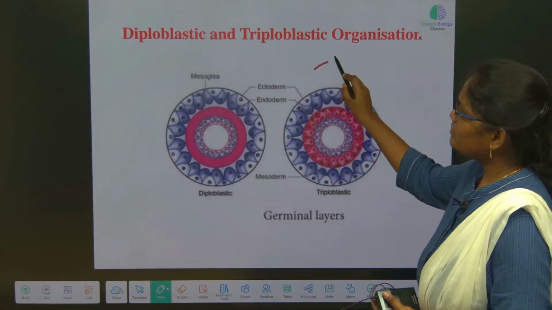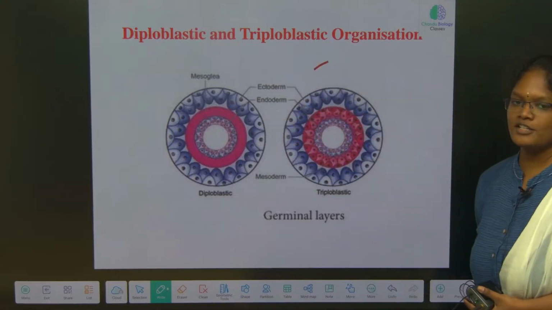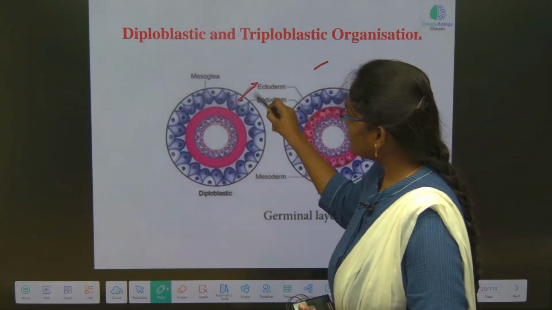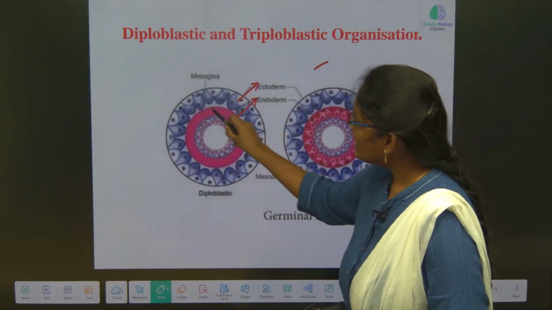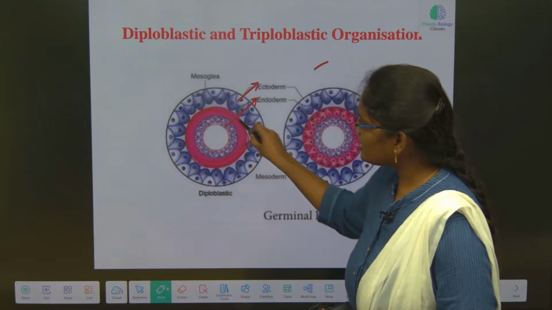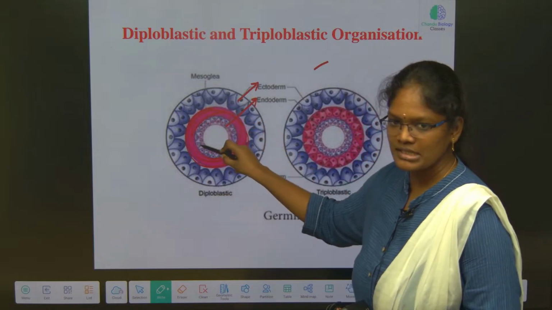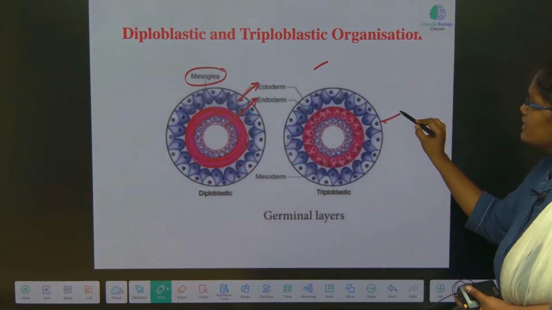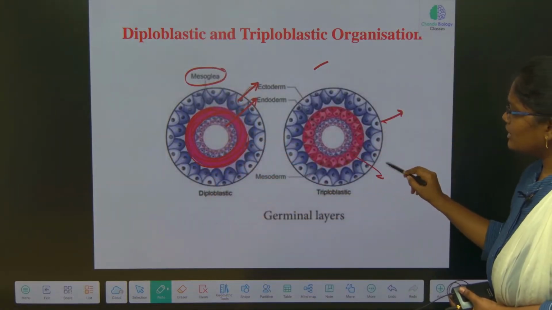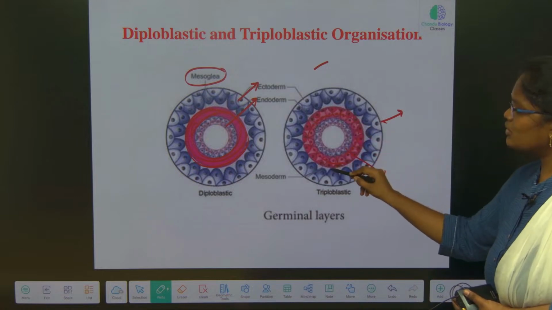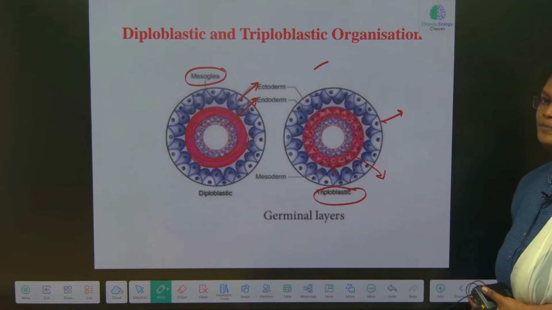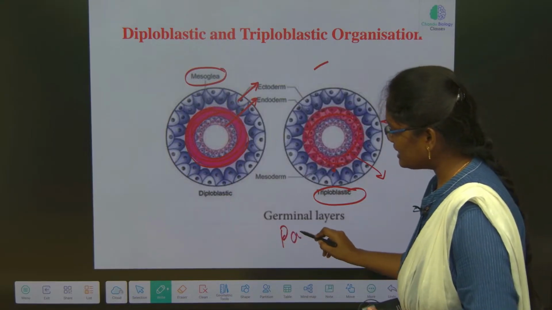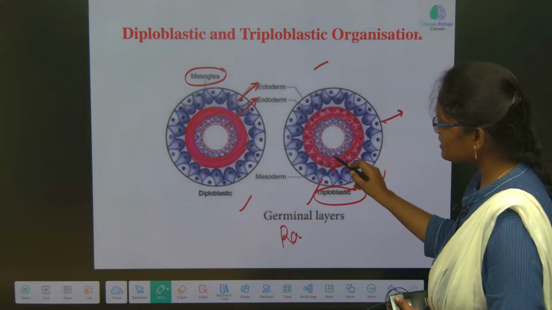So, as I said before, which is diploblastic and triploblastic? Diploblastic means, see, this is an ectoderm, this is an endoderm, there will be no mesoderm. Instead of that, there is a gel-like substance called mesoglea. Here, this is an ectoderm and this is an endoderm, and there will be a middle layer, the mesoderm, so we call them triploblastic. So those organisms which have a radial symmetry, are they exhibiting diploblastic or triploblastic?